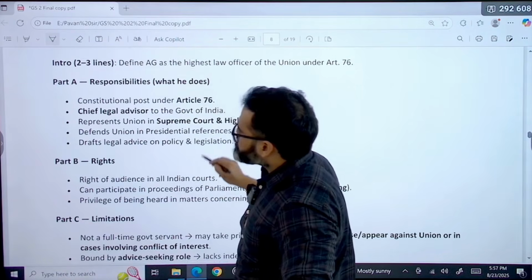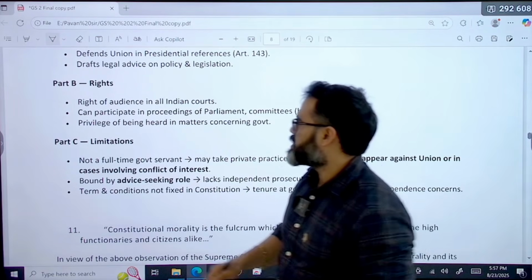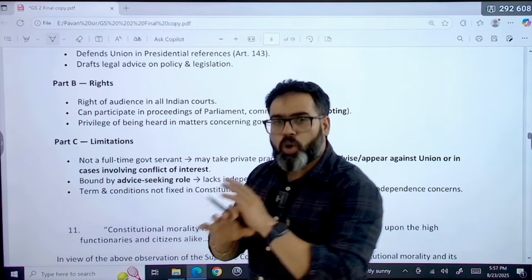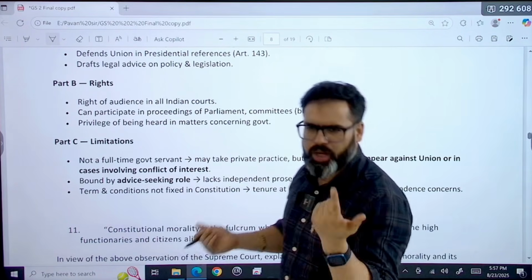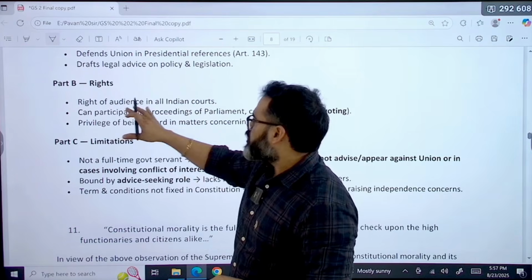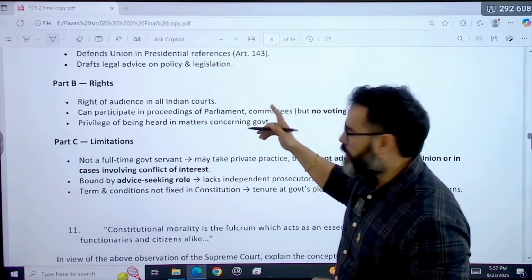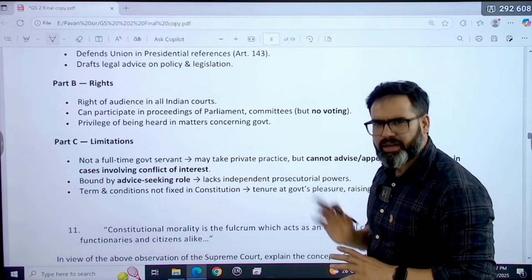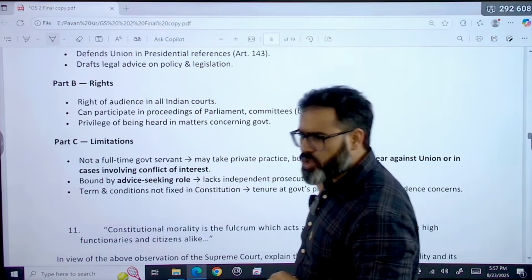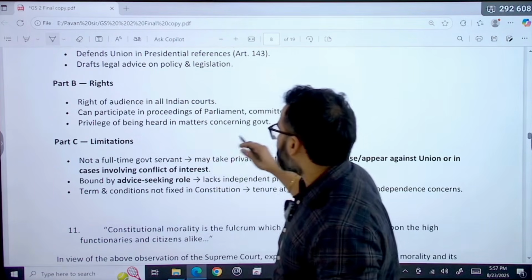Now what rights does he have? Very important, Kaun Banega Crorepati type of questions. What are the rights he has? Right of audience in all Indian courts. That means whatever Indian courts are there, High Courts and Supreme Court. Only one Supreme Court right now we have. So right of audience in all Indian courts he has. He can participate in proceedings of parliamentary committees but with no voting power. This is very simple. In Laxmikanth it is directly mentioned, and in class notes also, if you have covered my class. Privilege of being heard in matters concerning the government.